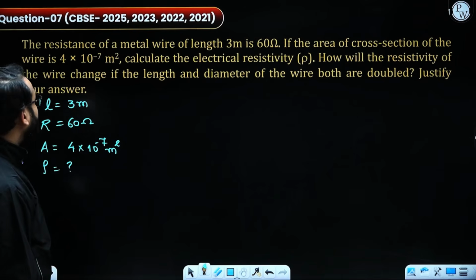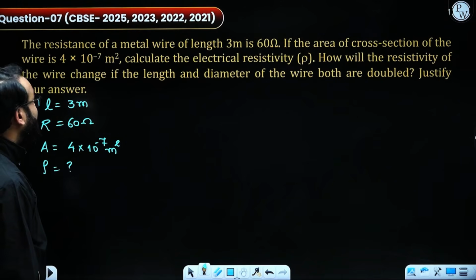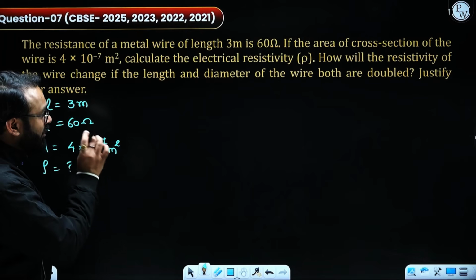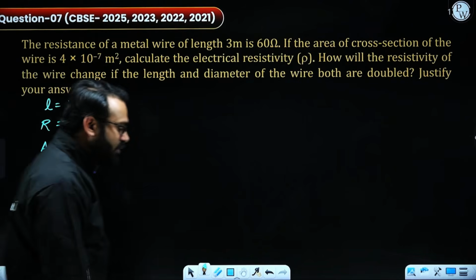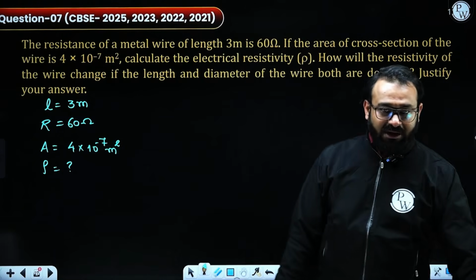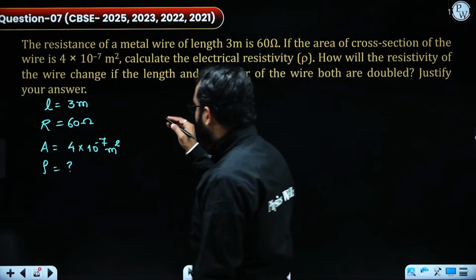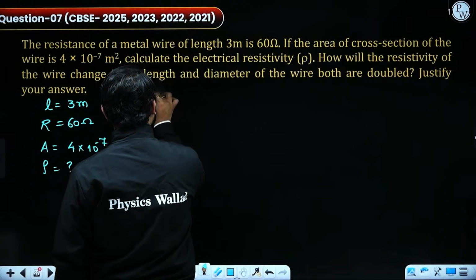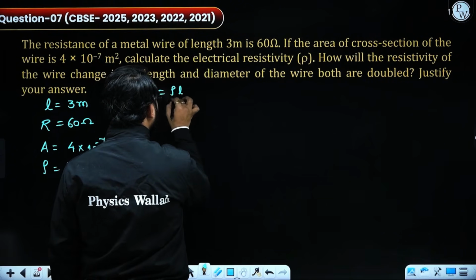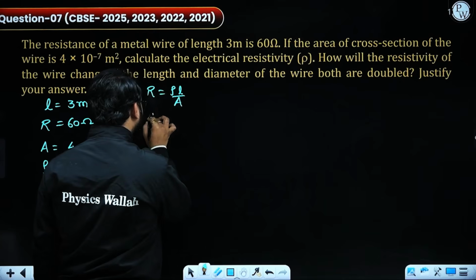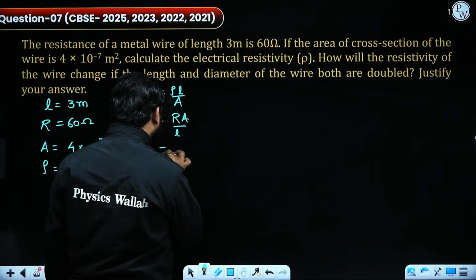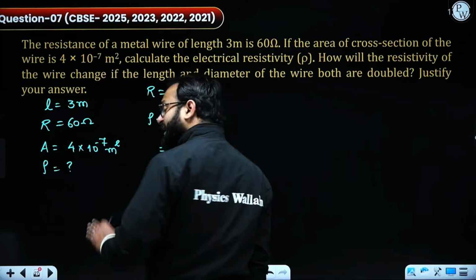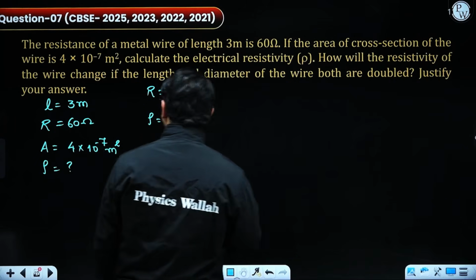Next, how will the resistivity of the wire change if the length and diameter of the wire both are doubled? Justify your answer. So one by one we are going to calculate the value. So we need to calculate the value of resistivity. I am going to use R equals rho L by A, through which it is going to be rho equals RA by L. All the values are given in SI unit.